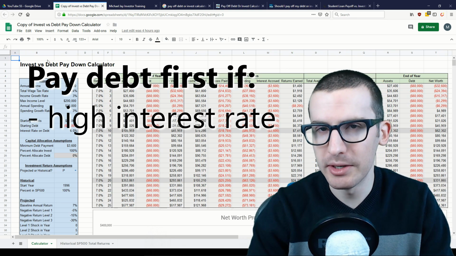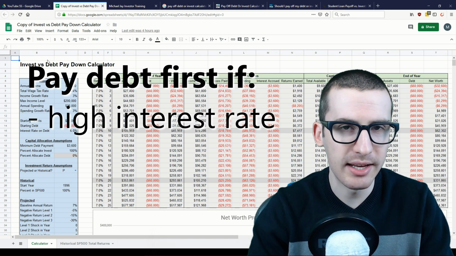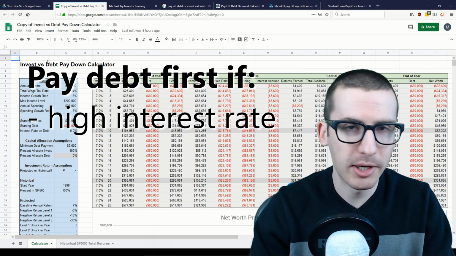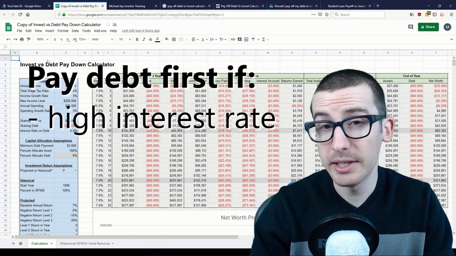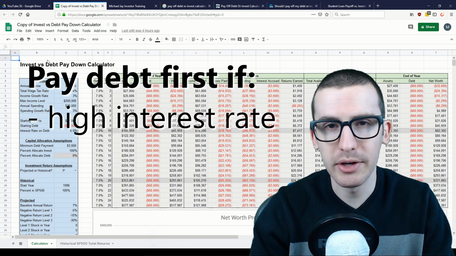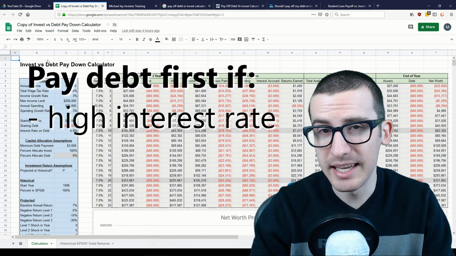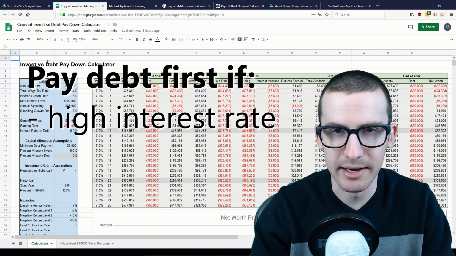Personally, any debts with interest rates at or above 6%, I would prioritize those over investing. If you're more risk averse, maybe that threshold is even a bit lower, but objectively speaking, 6% is a very good return, especially if it's risk-free. And that's something you can easily get by paying off any debts that are at that interest rate or higher.